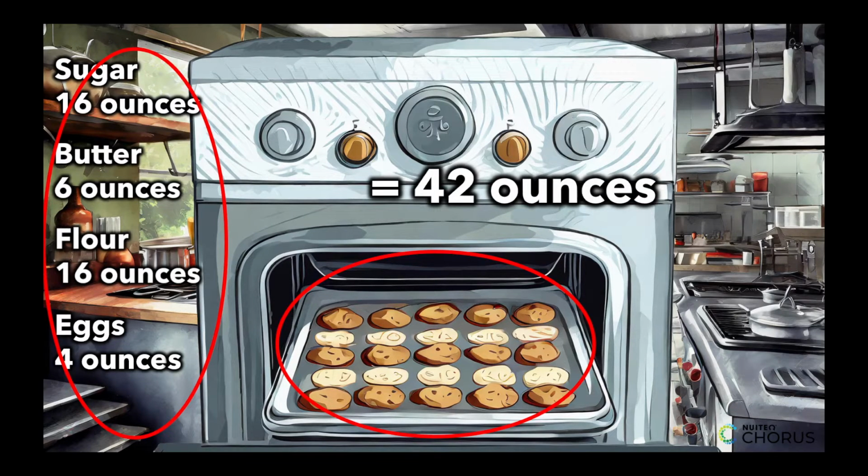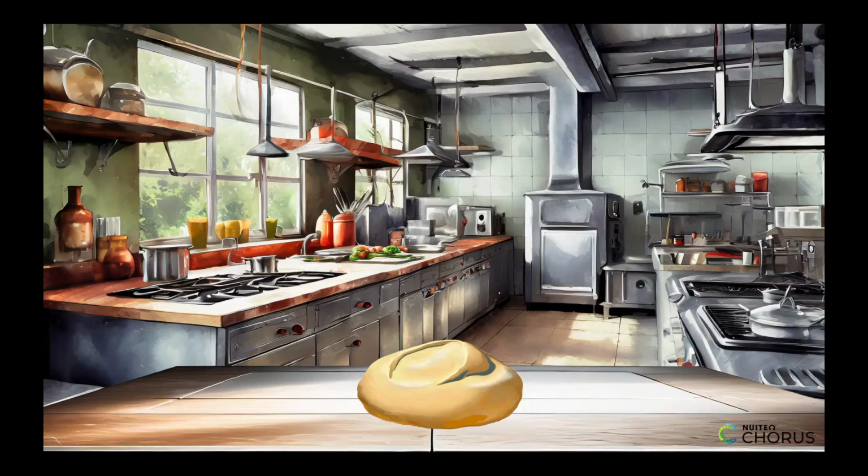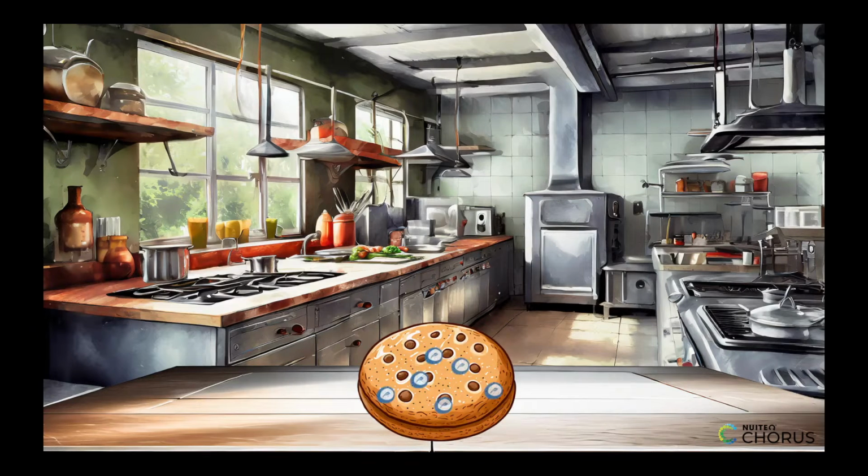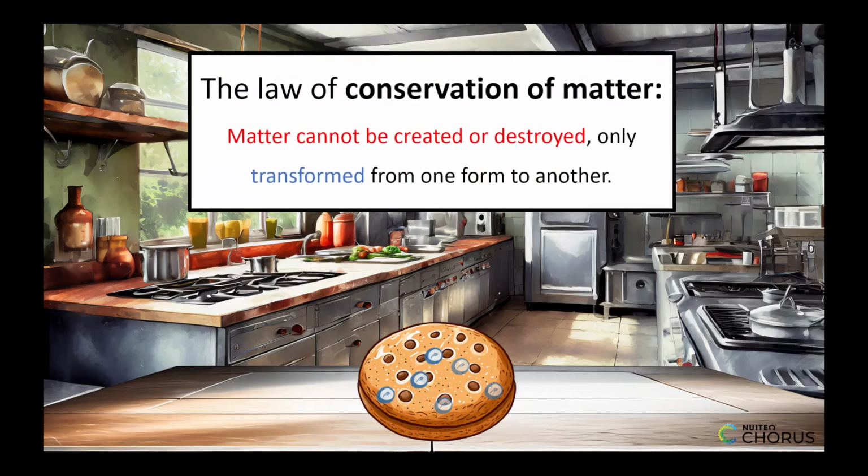So it's changing its shape? Exactly. But even though the dough is changing, the number of atoms in it is staying the same. In science, this is called the law of conservation of matter. The law states that matter cannot be created or destroyed, only transformed from one form to another. In the case of baking cookies, this means that the total amount of matter in the system, that is, the ingredients, must remain the same throughout the entire process.